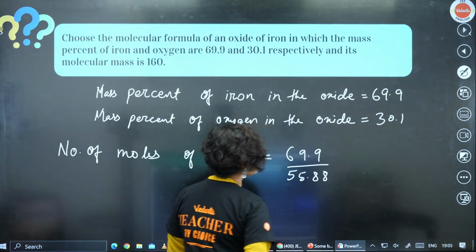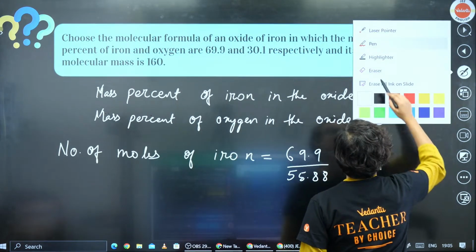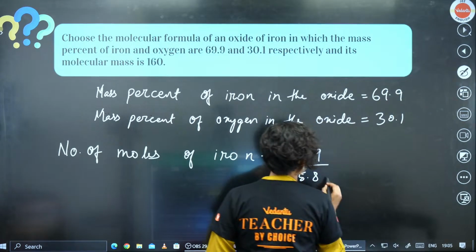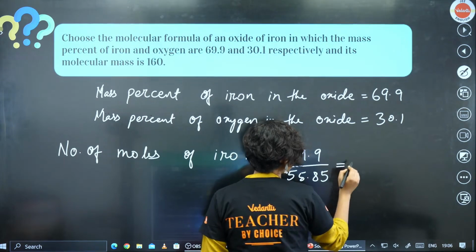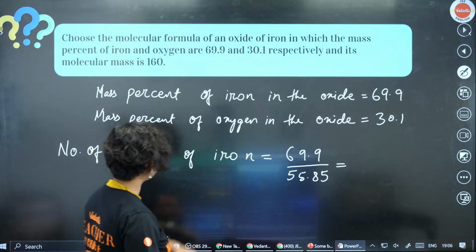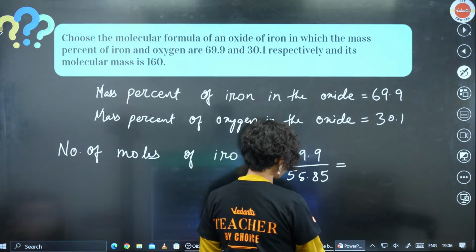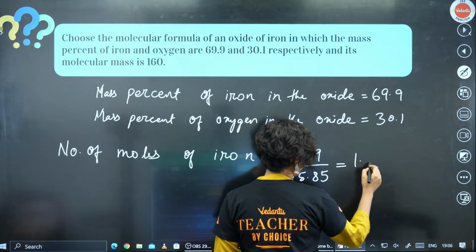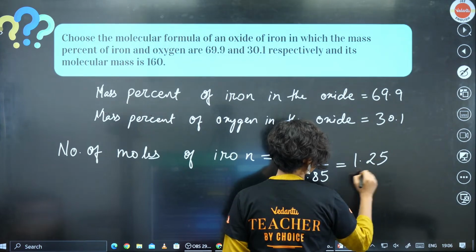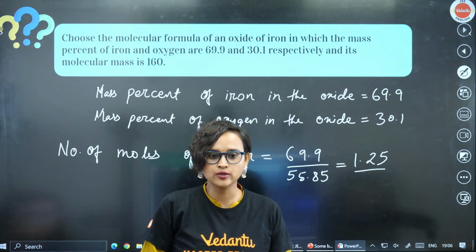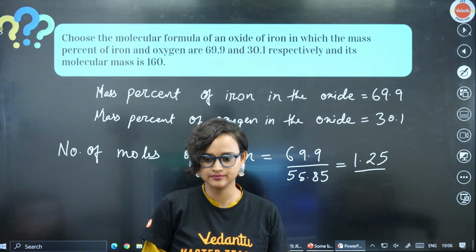So this will be equal to around 1.25. Can you calculate and check it out, everybody? Yes?